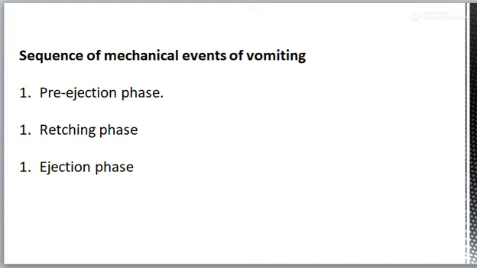Then there is simultaneous contraction of the abdominal muscle and descent of the diaphragm raises the intra-abdominal pressure to such an extent that all the contents are squeezed out of the stomach into the esophagus, as there is reflex relaxation of the cardiac sphincter at this moment.